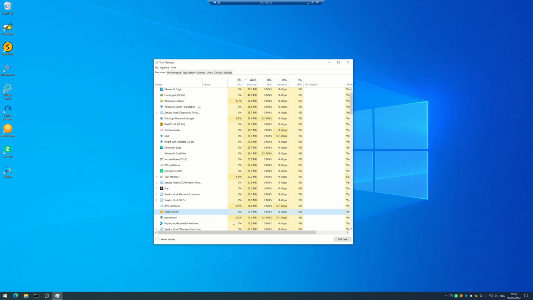So you don't really need a power-hungry computer to actually get these up and running. As you can see down here, I've got a load of little icons for each of the apps that are running, and when you log back into Windows after rebooting your computer, they will all start up automatically.